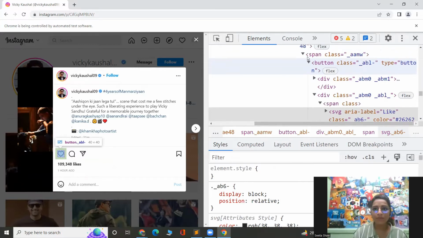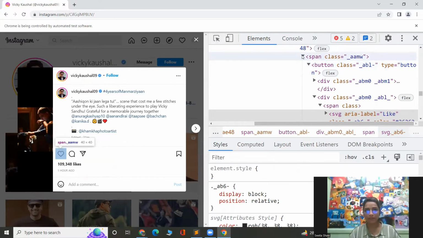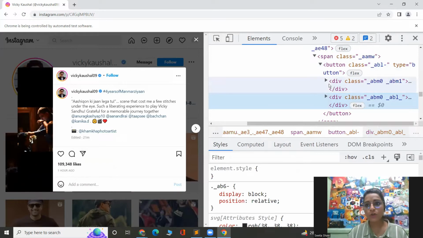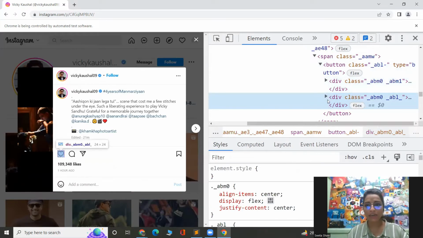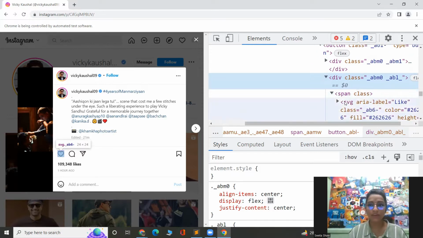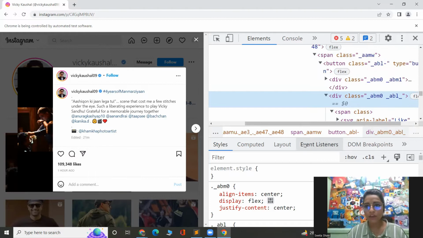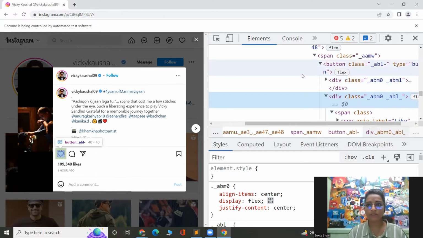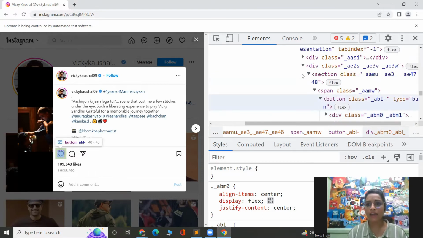If you see, this span element is holding this whole button, and there are different sub elements inside this. Okay. So inside this span element, there is a button element. Inside this button element, there are two div elements, and this particular heart is stored in the second div element. Okay. Fine. Inside this div element, there is one span and there is one SVG element. Whatever we saw here, let me note these things down, so that we can compare what changes are there.